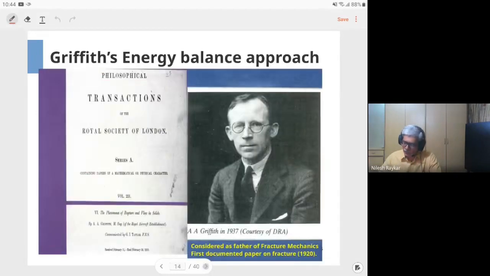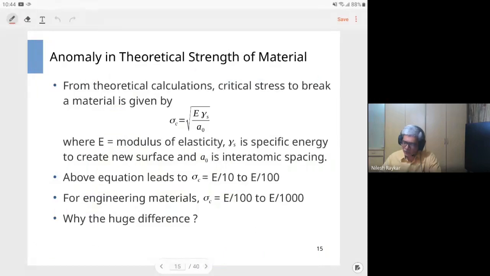Next, we talked about the historical background and how this particular subject evolved through investigation of an anomaly between the real strength of the material, that is the ultimate tensile strength of the steel, which is 450 MPa, for example. However, if you calculate for a steel-like alloy using a physics-like approach, you will find that the expected strength at which the steel should break is something like 4,500 MPa. So there is a huge difference between the theoretical estimation and what real material gives.